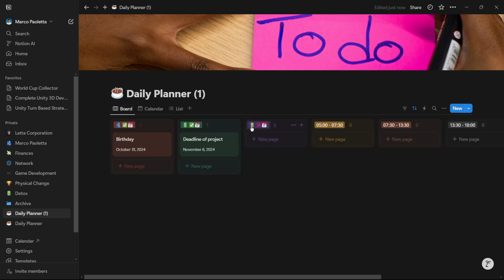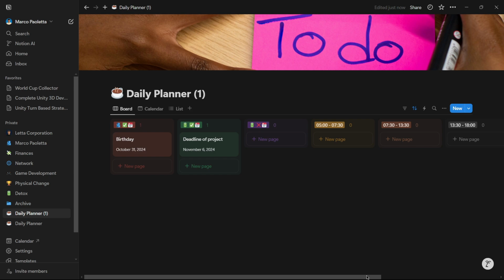And this other section is basically for things that I do care about but don't have a specific date or deadline. For example, I want to change the layout of my room, I want to change where my bed is. Those are things that I do care about but don't have a specific deadline that I have to deal with.